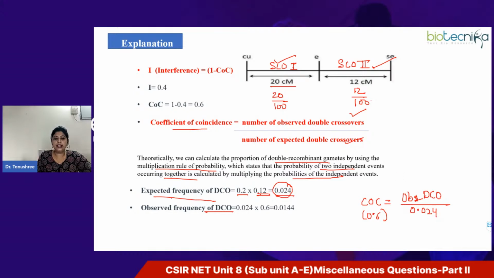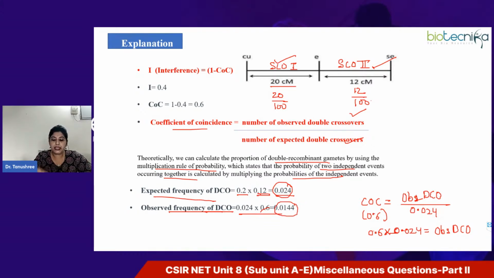So don't you think we can calculate the observed frequency of double crossover? Simply multiply these values, and you will get 0.0144.